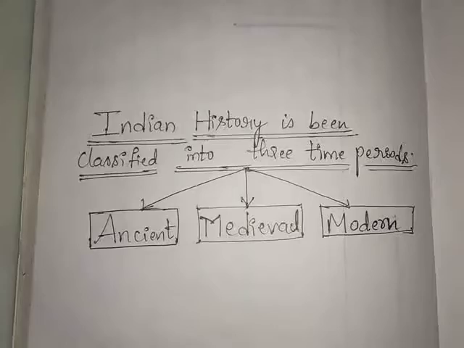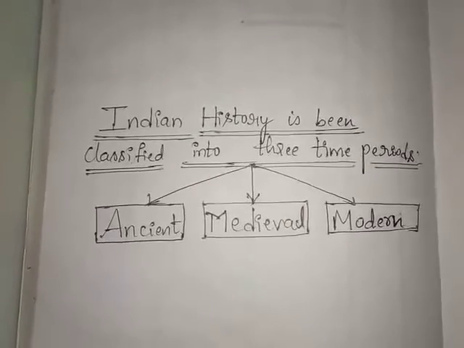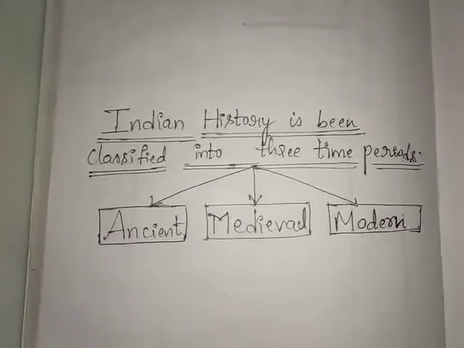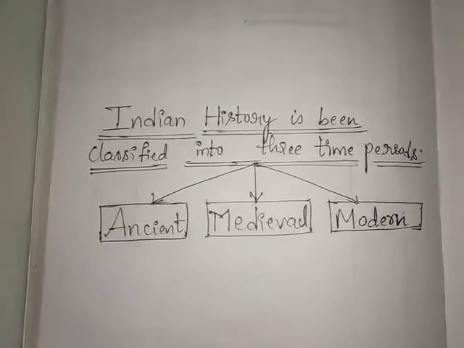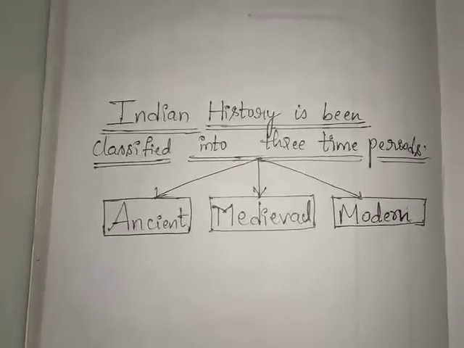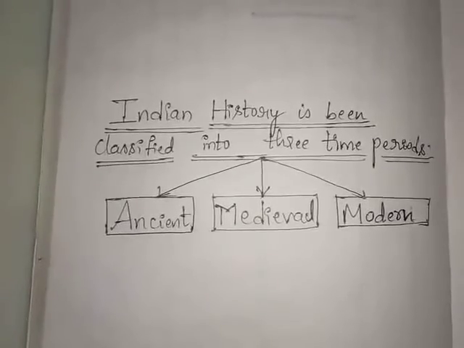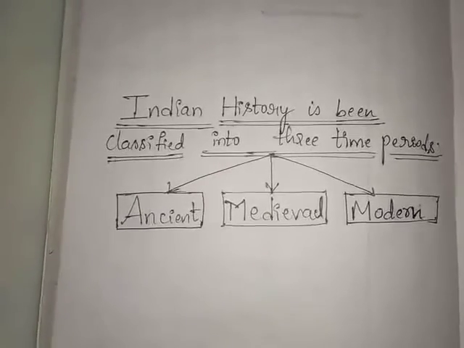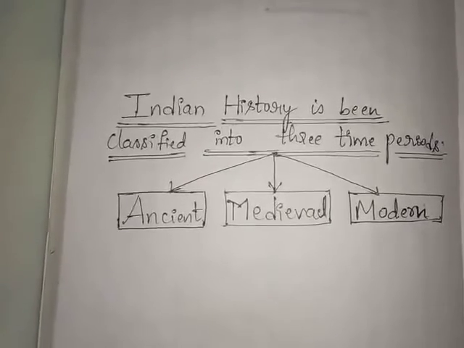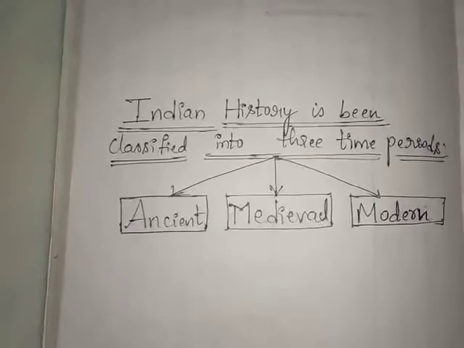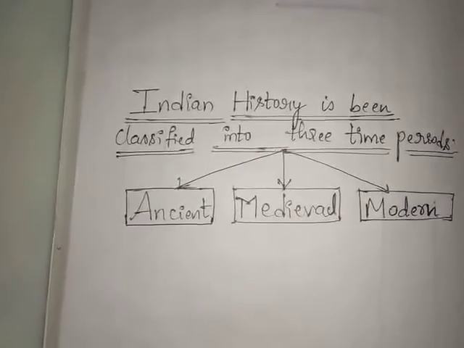The ancient period of Indian history starts with the beginning of human civilization, and it ends with the post-Gupta period. The end of the ancient period marks the beginning of the medieval period, which covers the Delhi Sultanates, Mughal rulers, and other contemporary rulers, meaning the rulers at the same time who were ruling along with the Mughals.